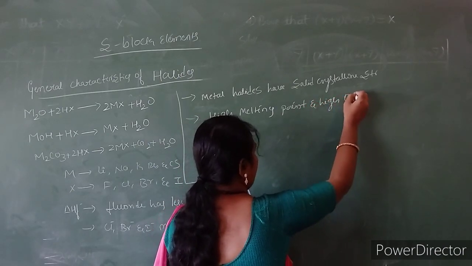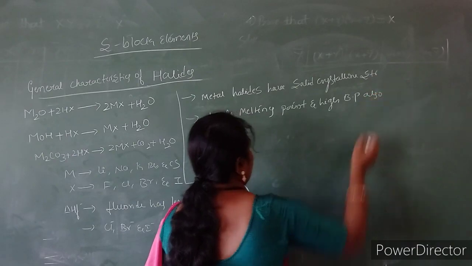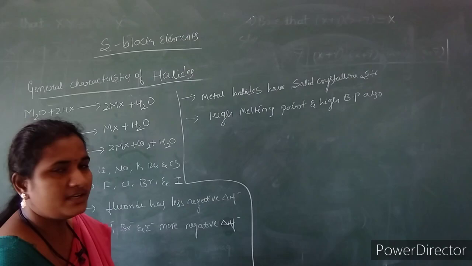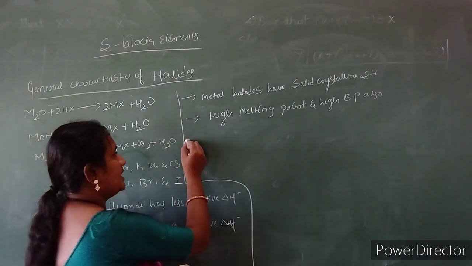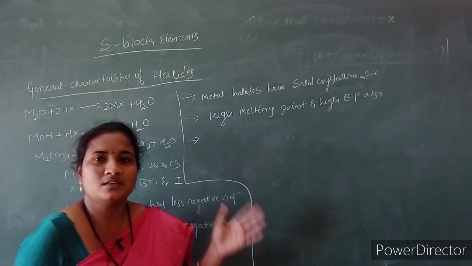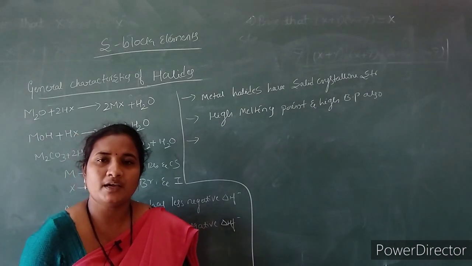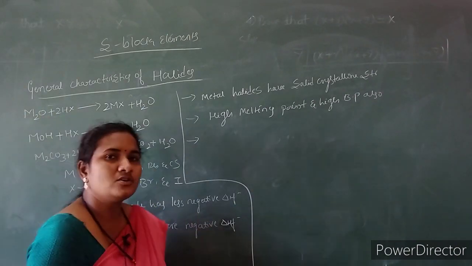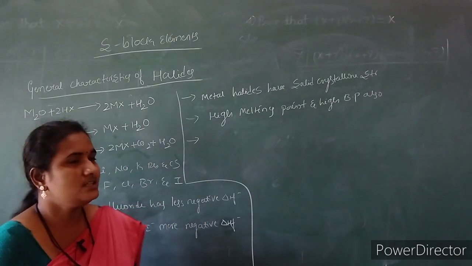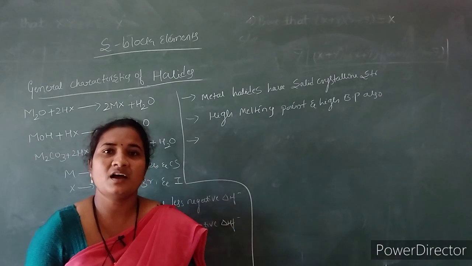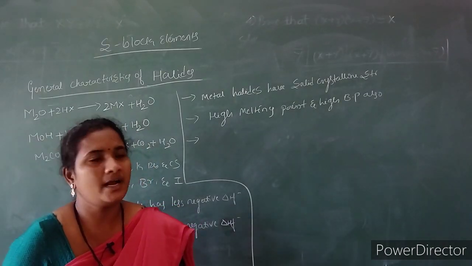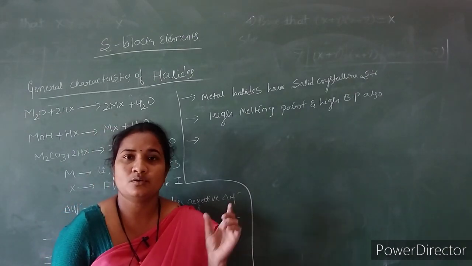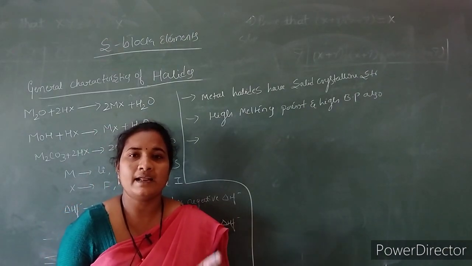High boiling point also. But all alkali metal halides are soluble in water except lithium fluoride and cesium iodide. Lithium fluoride does not dissolve in water because it has a high lattice enthalpy, and cesium iodide has minimum hydration enthalpy. So lithium fluoride has more lattice enthalpy.